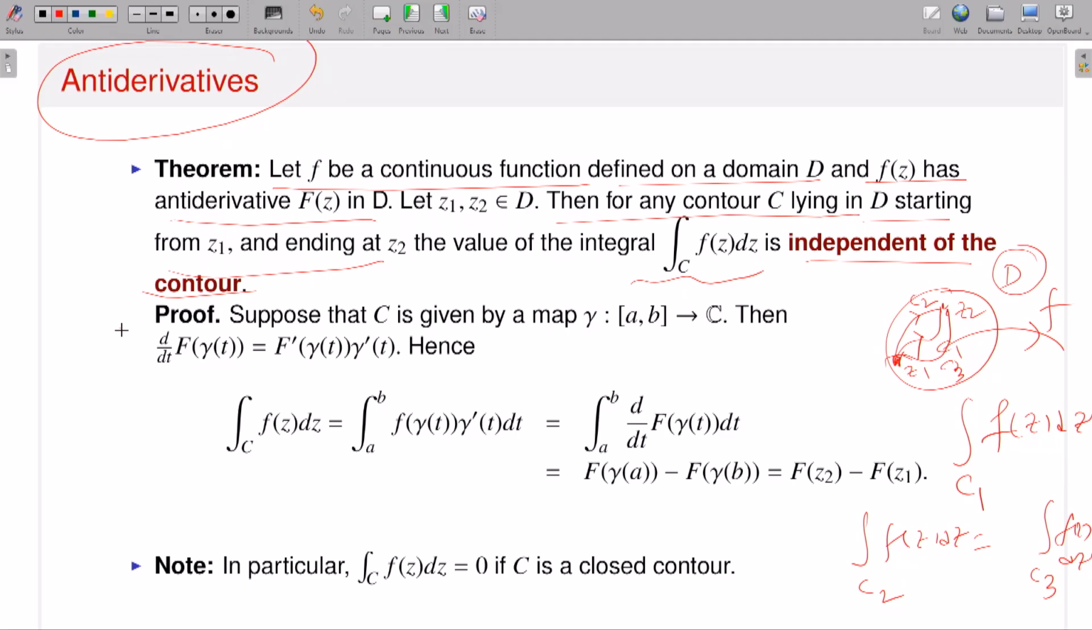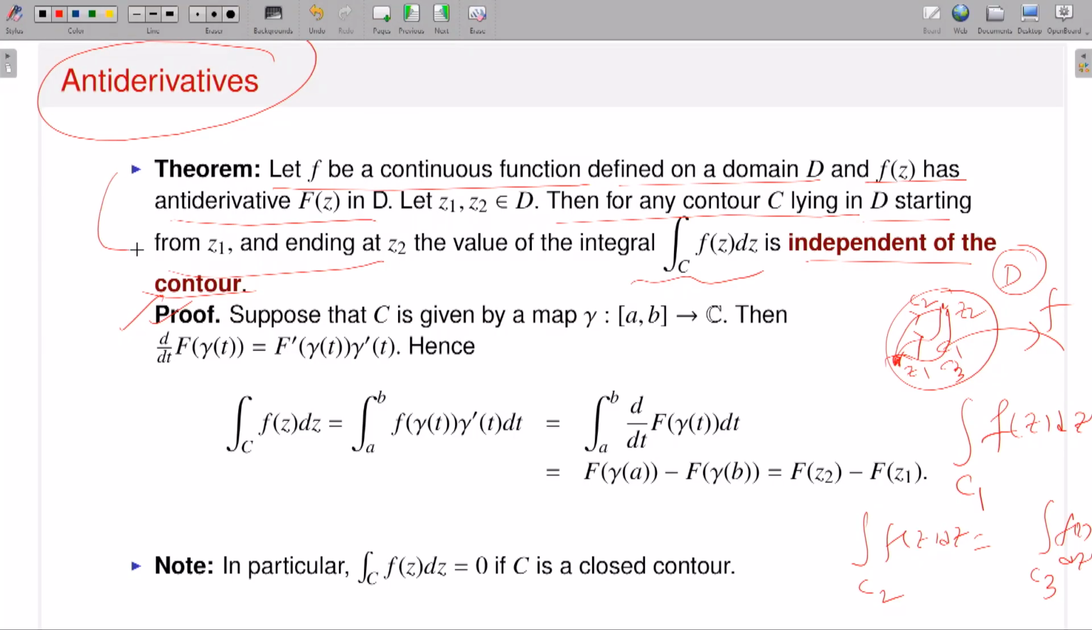So this is the proof. The way I will discuss the proof, you will see it is nothing but an application of the fundamental theorem in the real analysis that you know. So this is your theorem. How to prove it? Take some C. Whatever C we take, this integral will exist because my function is continuous, and it will have the same value independent of the choice of the contour.